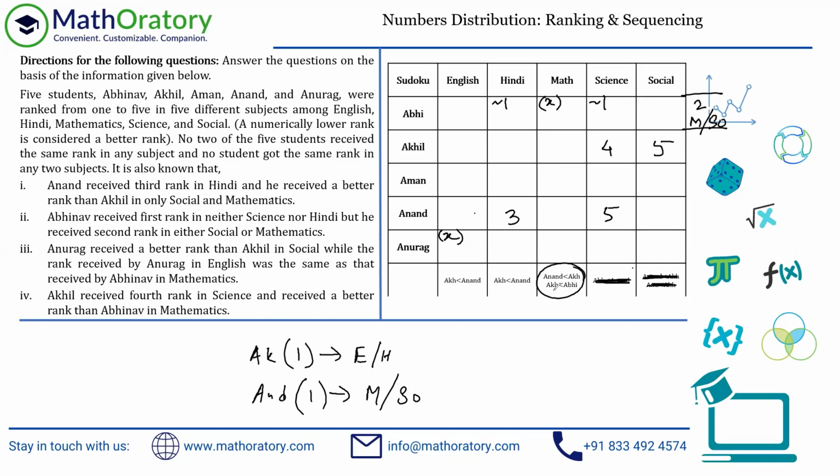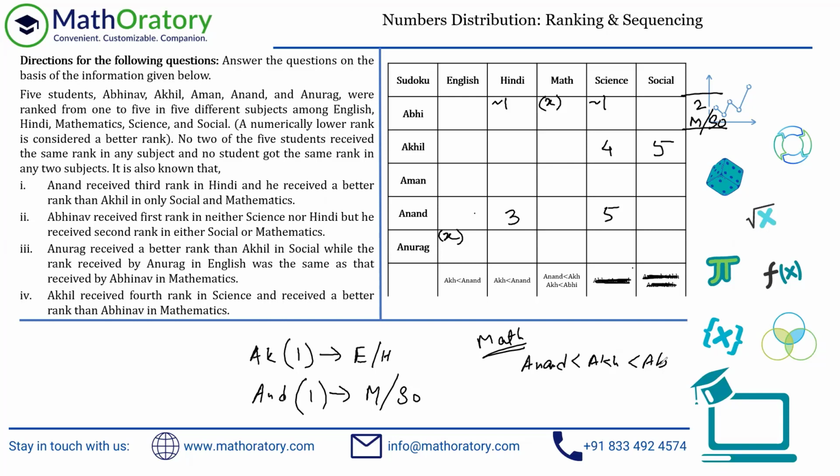And there is a couple of sequencing that is given. So let me try to merge this. I mean, this can be actually merged. So this is for the math column. For the math column, we have Anand less than Akhil, which in turn is less than Abhi, right? So this is what we have.